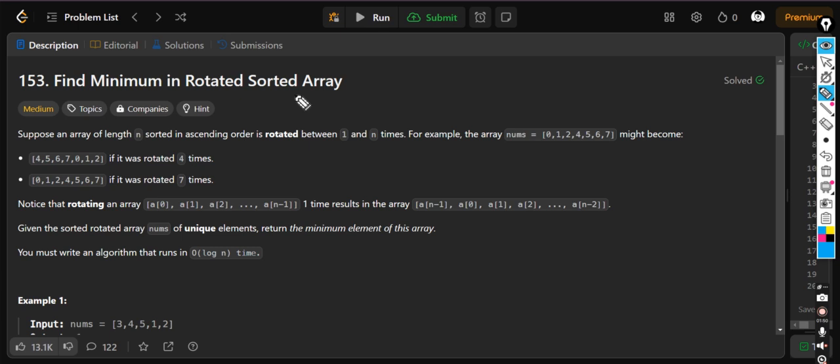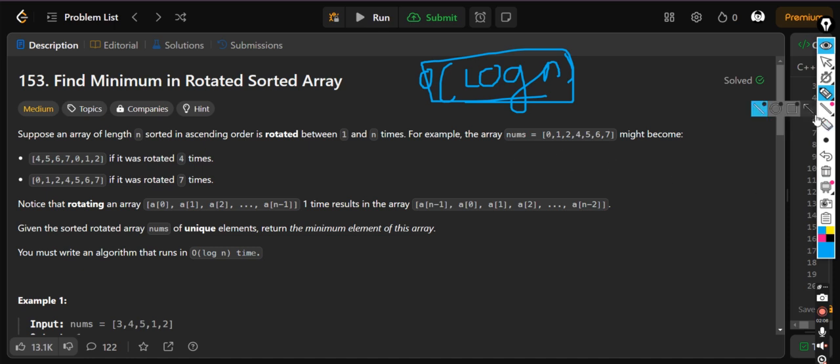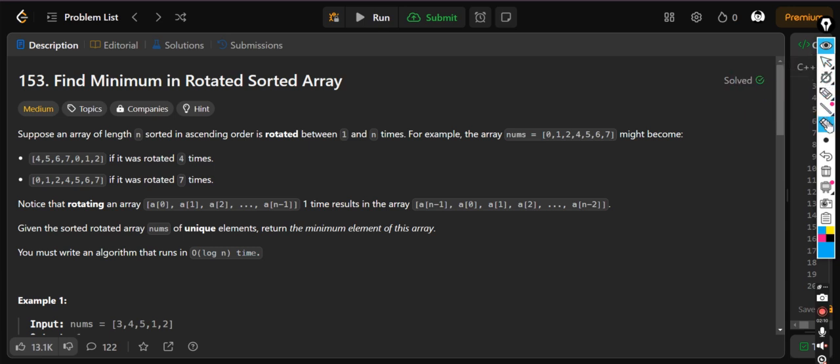But what if the interviewer tells you I want a more optimal version? Then it is only O of log n. O of log n is the only choice you have, because you have to exponentially reduce your search space. Using this, the interviewer will be really impressed that you know this is the most optimal solution you can ever give. So let me tell you what you have to do here.